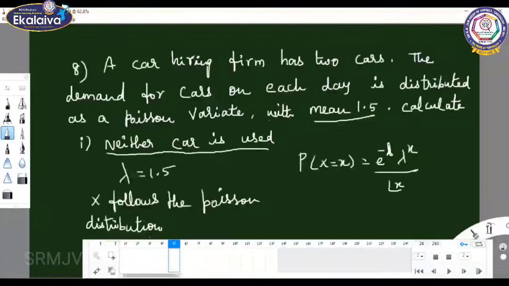First subdivision is neither car is used. Neither car is used means x takes the value 0.